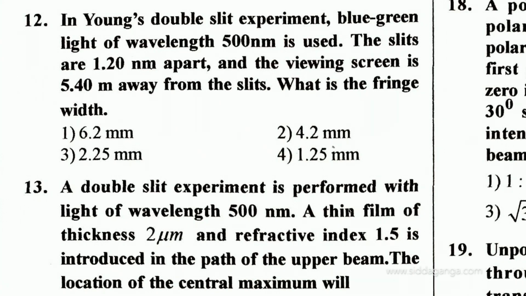What are they given? In Young's double slit experiment, blue-green light of wavelength 500 nanometer is given. The slits are 1.2 nanometer apart, meaning the distance between the slits is given, and the viewing screen is 5.4 meter away from the slits. Then what is the fringe width? That is your work which you have to do.